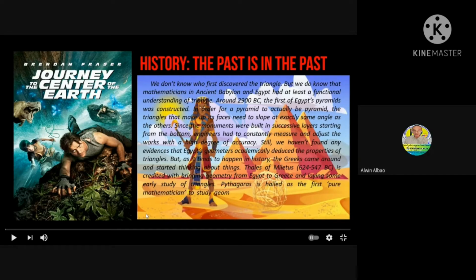Pythagoras is hailed as the first pure mathematician to study geometry by applying abstract mathematical concepts. Later on, Euclid of Alexandria wrote a 13-book treatise titled The Elements. This book defined the most geometric study today.